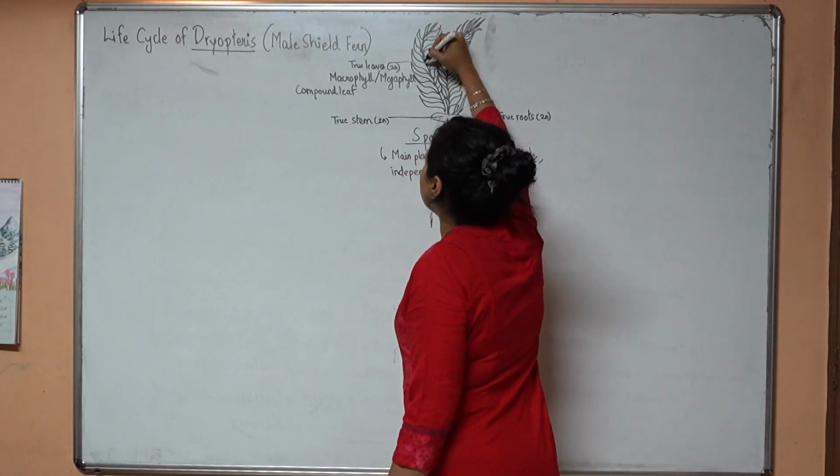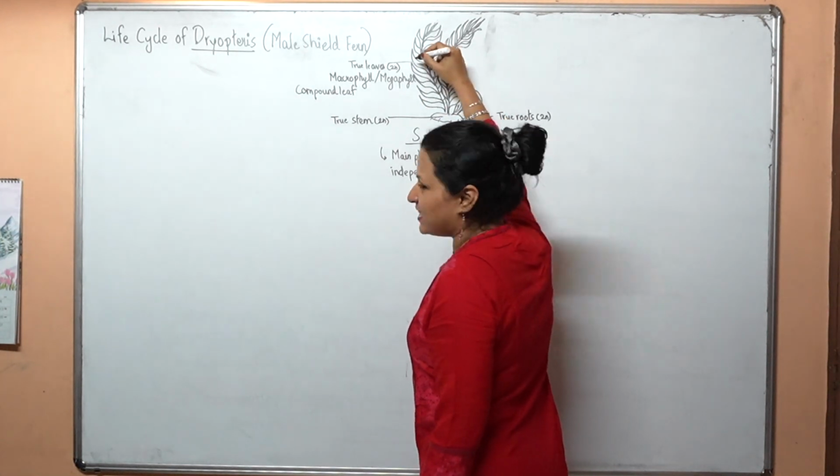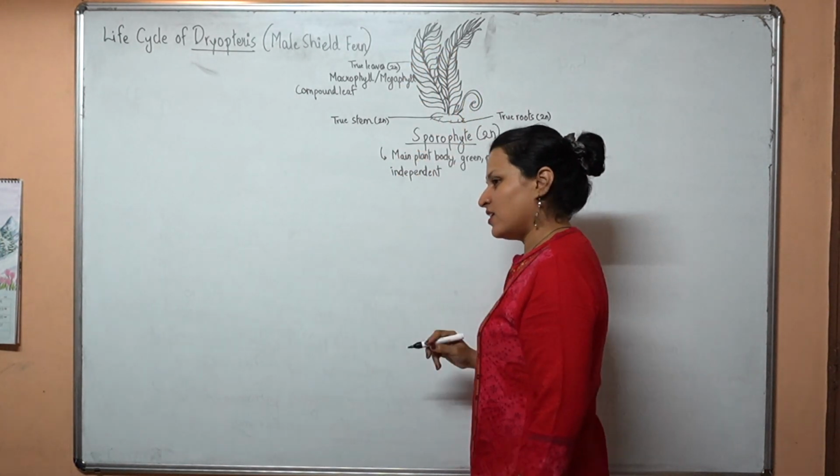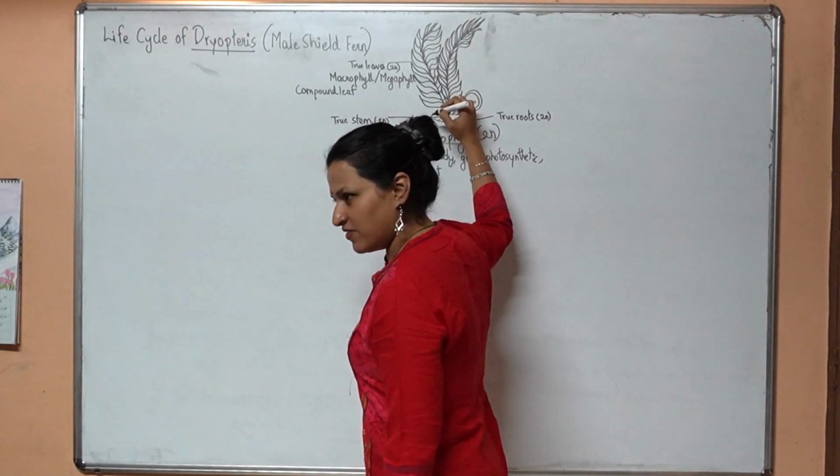This is actually one leaf. These are not leaves, these are actually its leaflets. Like a coconut tree, it's a compound leaf, and it is a big sized leaf, as you can see.